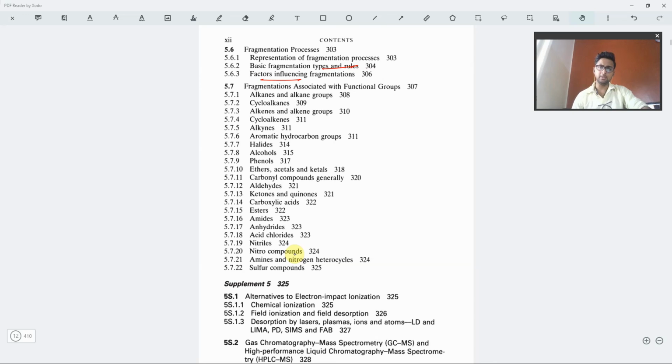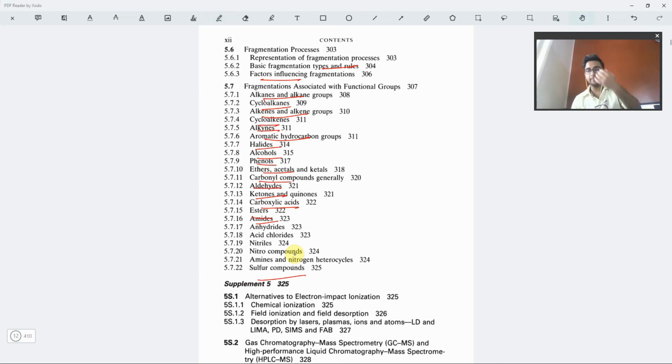So for the maximum of the functional groups, the exact type of fragmentation rule, the calculation and the data with mechanism is totally given for each and every functional group. Okay. We have alkane, alkene, cyclohexanes, cycloalkene, alkyne, aromatic hydrocarbons, alcohol, phenol, ether, carbonyl, aldehyde, ketone, quinone, carboxylic acid, ester, amide. So all of the nitro compounds and sulfur compounds, all of them are quite properly given.